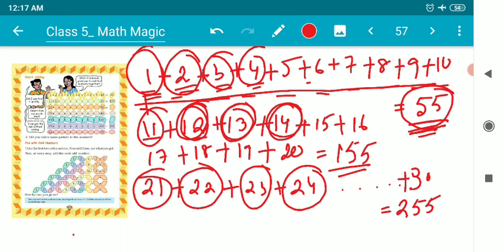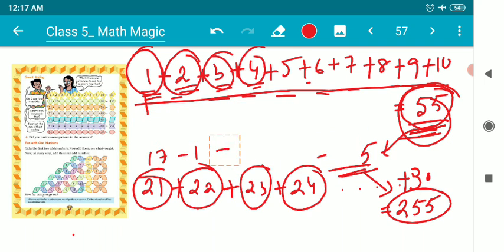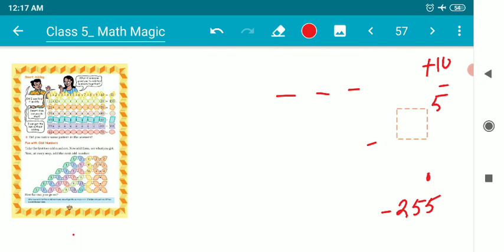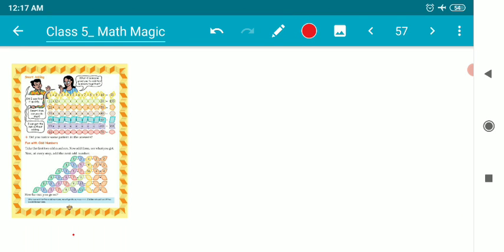So children, what is happening over here? Before it was 55, then 100 was added to it, it became 155, then 100 was added to it, it became 255. This way we can add up the numbers. If you look at the next patterns, it is quite obvious. The third one will be 355. The fourth one will be 455.